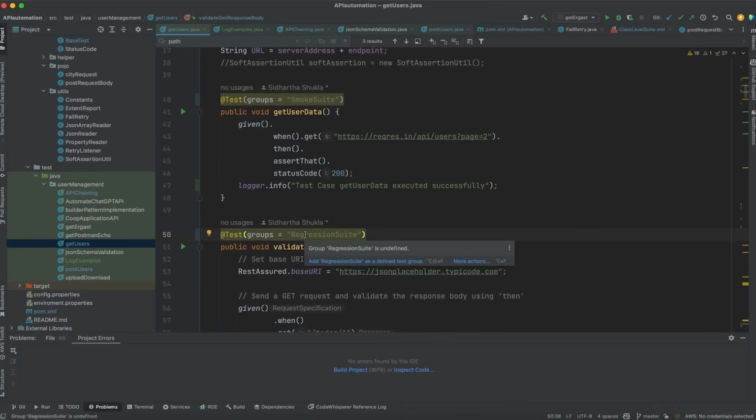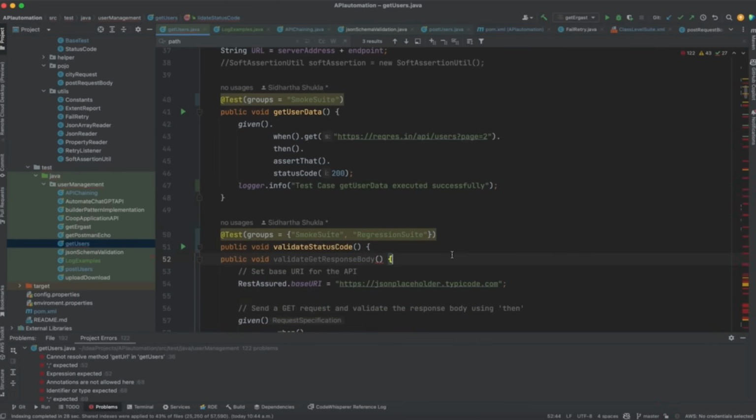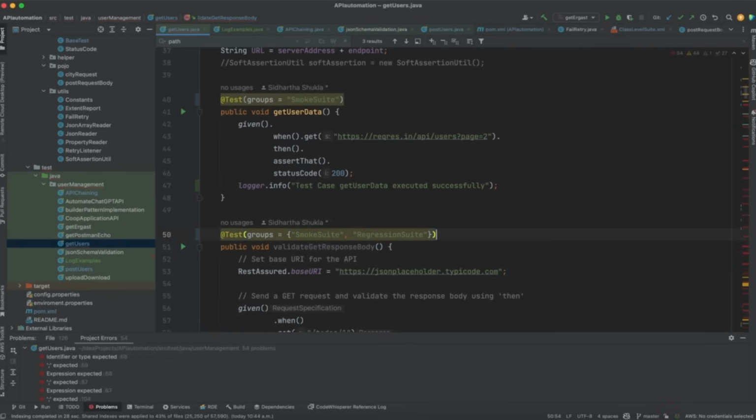Now there may be a situation where, for example, this test case needs to be part of both smoke and regression. Then you will just use curly braces and double quotes, right? Insert quotes: smoke suite, regression suite. So now this test case is part of both smoke and regression. What do we mean by that? Whenever I execute the smoke suite, this test case will get called. When I execute the regression suite, then also this test case will get called, right?